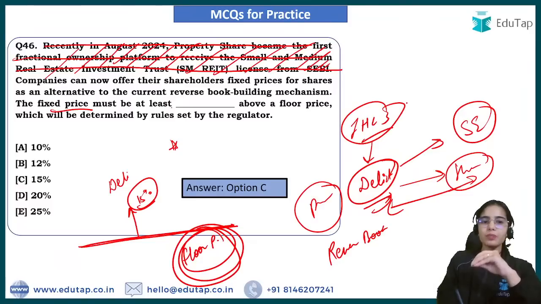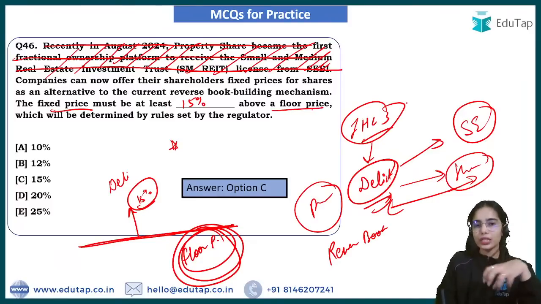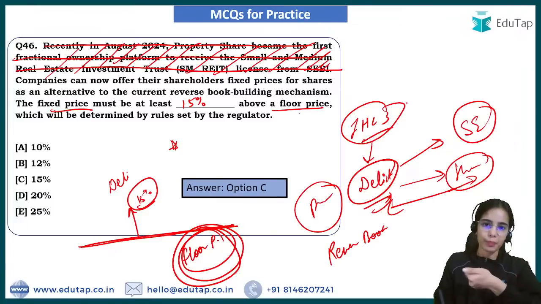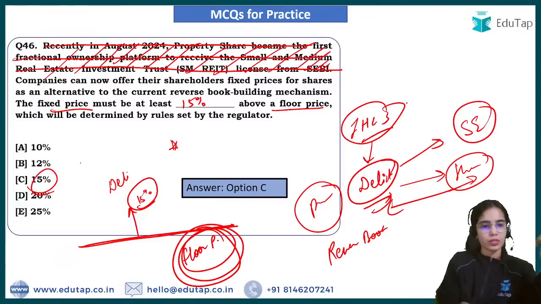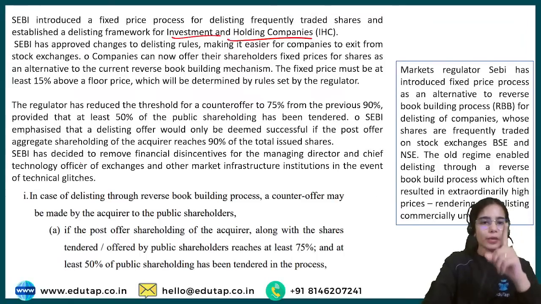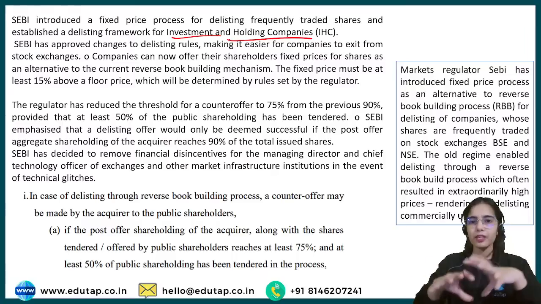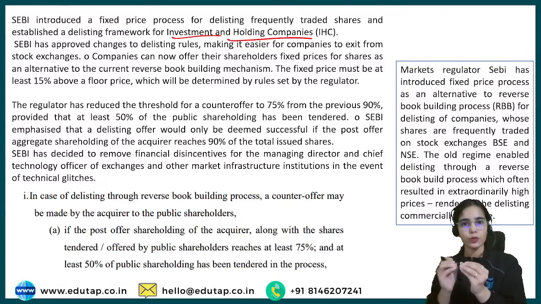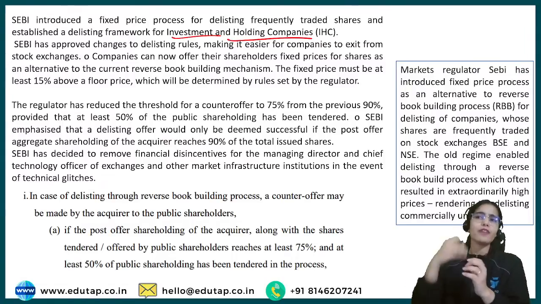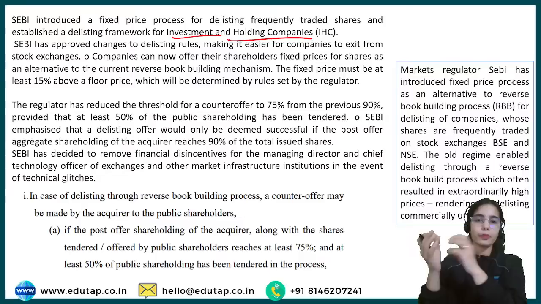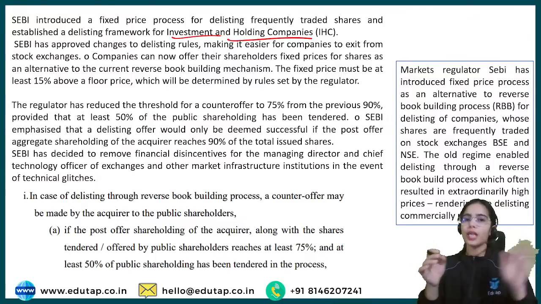So the fixed price must be at least 15% above the floor price, and on this price the delisting can happen. The shares can be bought back by the promoter. So before there was only one mechanism provided for delisting of the shares, that was reverse book building, but it was a very complicated process because the shareholders were the ones that were asking very high prices for selling their shares to the company, to the entity.